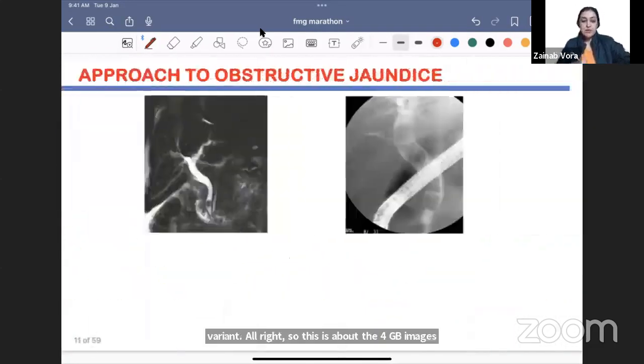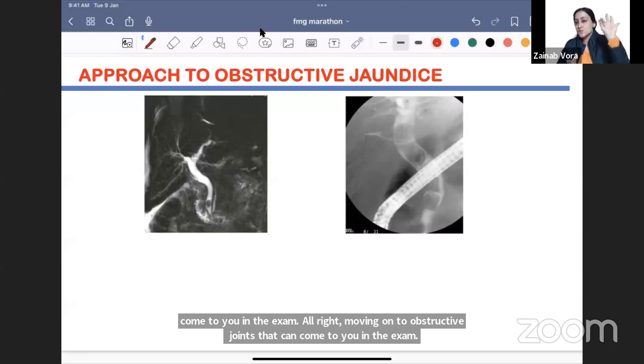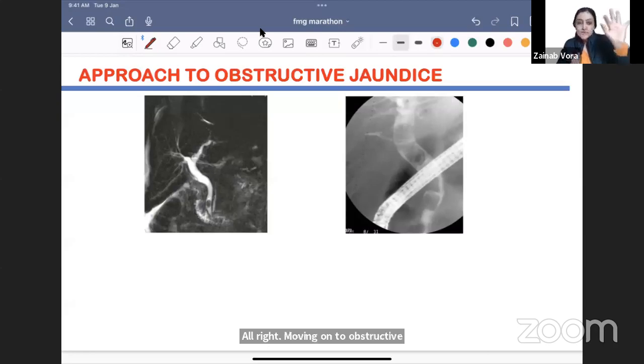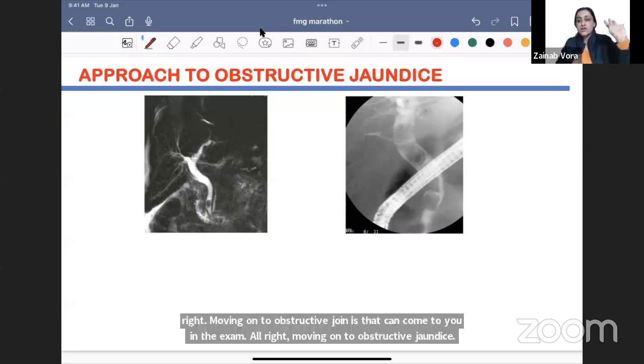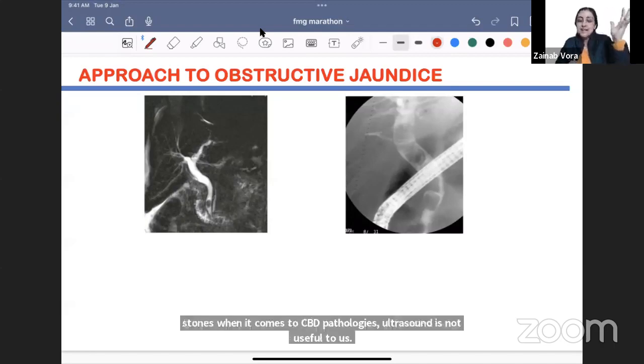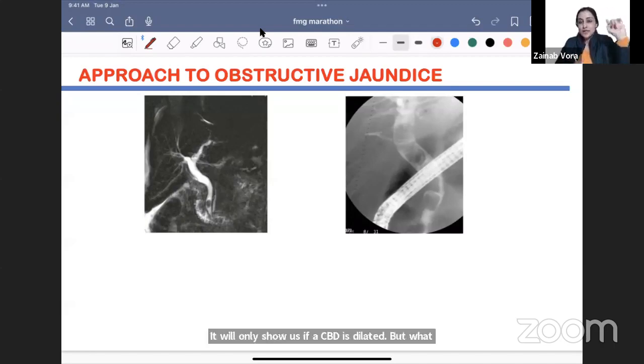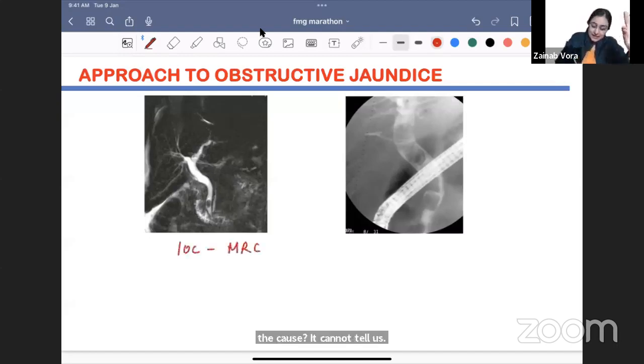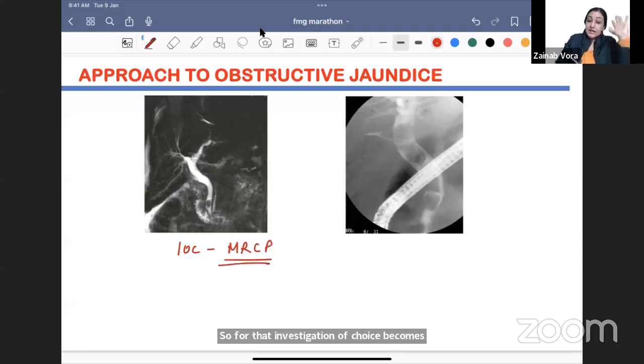All right, moving on to obstructive jaundice. So GB is different, always the answer is ultrasound, but when it comes to CBD stones, when it comes to CBD pathologies, ultrasound is not useful to us. It will only show us that the CBD is dilated, but what is the cause? It cannot tell us. So for that, the investigation of choice becomes MRCP. It's an MRI investigation, MR cholangiopancreaticography.